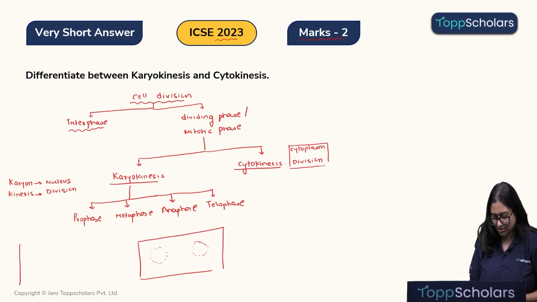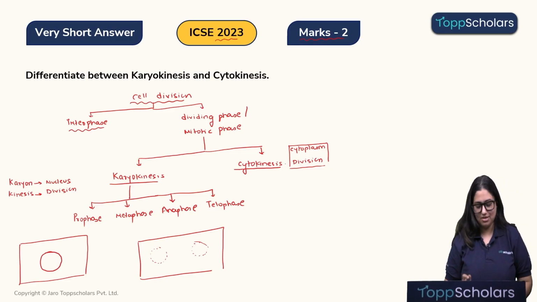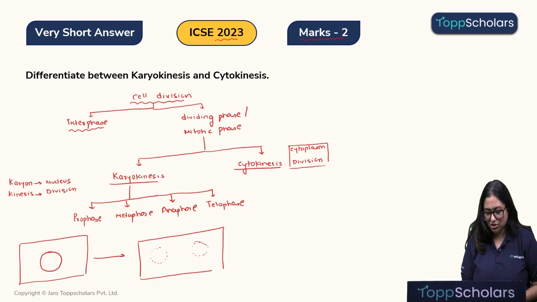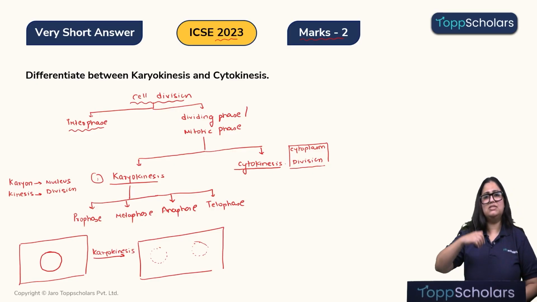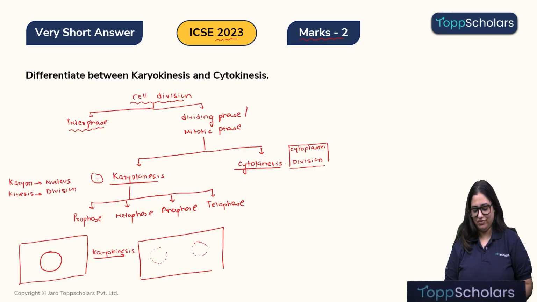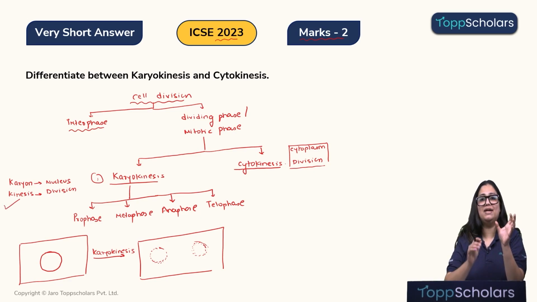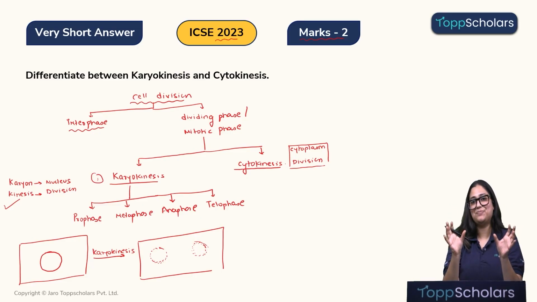Look at the parent cell, children. This was a parent cell who decided to divide. This is one single nucleus of the parent cell. Now, this parent cell will first do karyokinesis. That means it will do prophase, metaphase, anaphase and telophase. And at the end of telophase, we can see two nuclei in the parent cell, because one nucleus has divided and given rise to two nuclei.